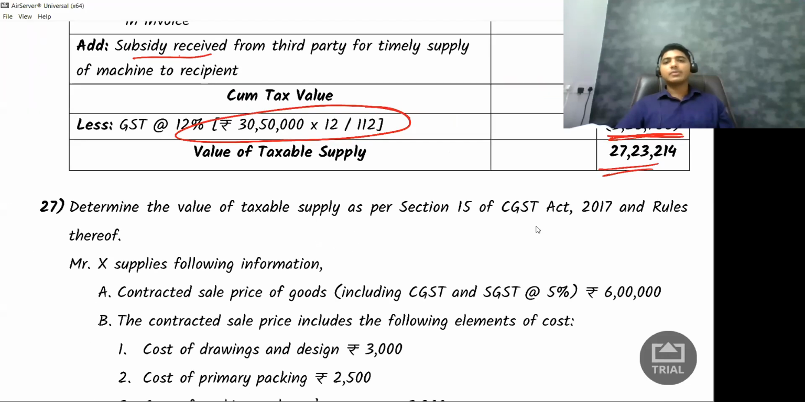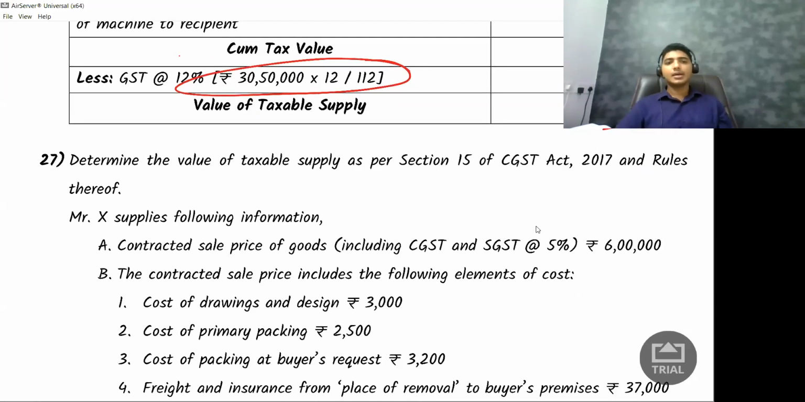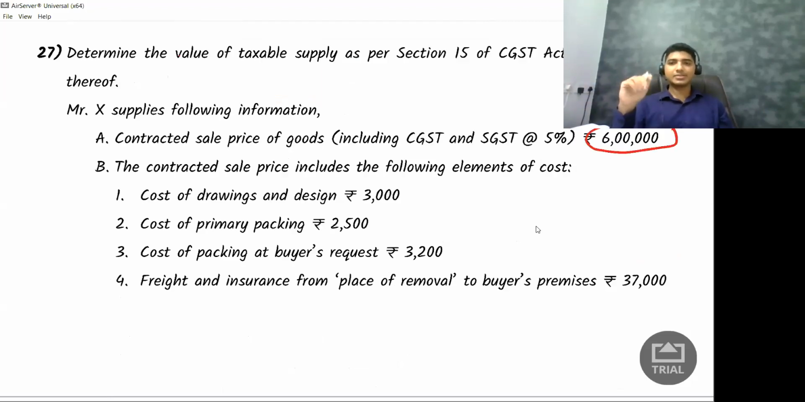Determine the value of taxable supply as per section 15 of CGST Act and rules thereof. What are they asking? They are saying Mr. X supplies following information. Contracted sale price of the goods, including GST at 5%. Total price 6 lakh rupees is what customer has to pay me. The contracted sale price includes the following: cost of drawing and designs. Should it be included? Answer is yes. Cost of primary packing should be included. Answer is yes. Cost of packing at buyer's request, should that be included? Yes. Freight and insurance from place of removal to buyer's premise. Answer again is yes.